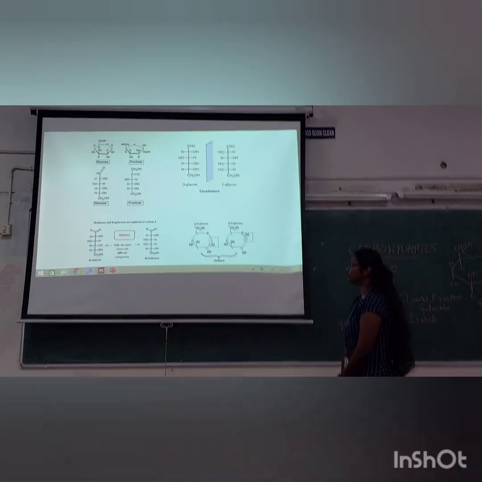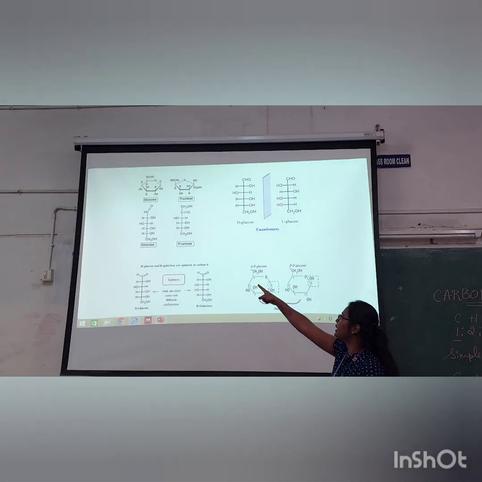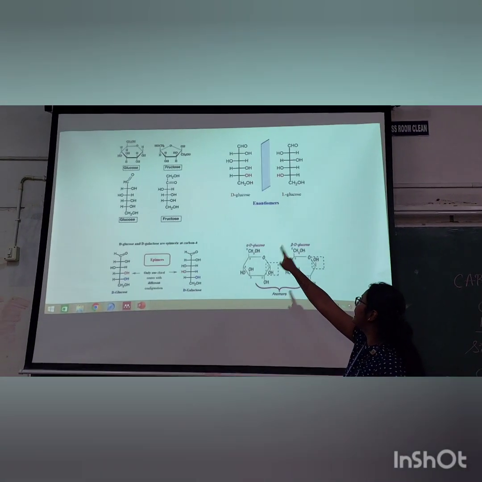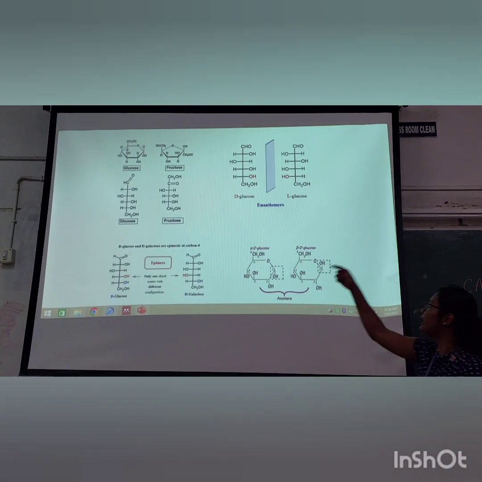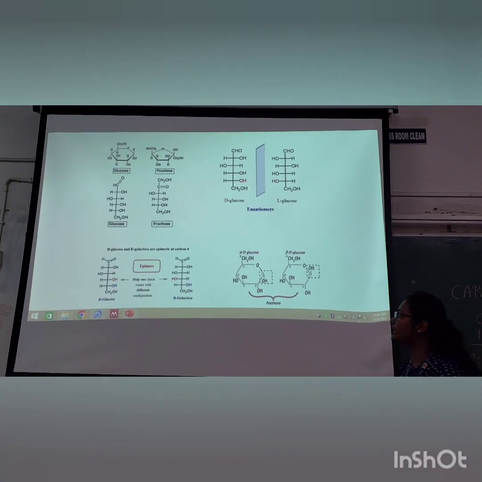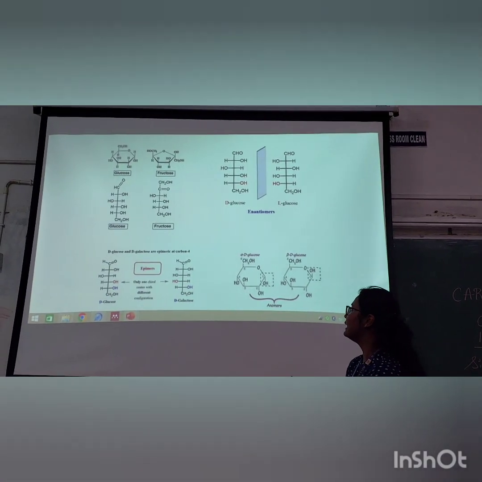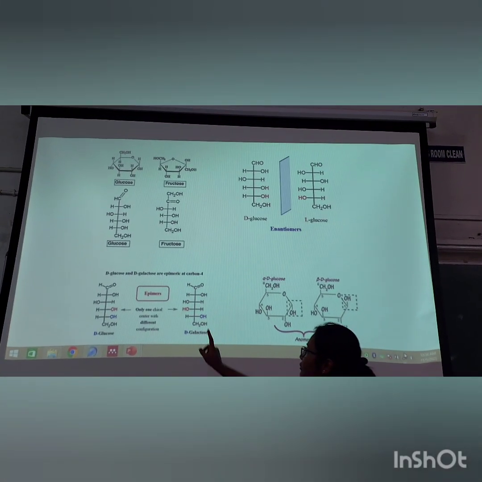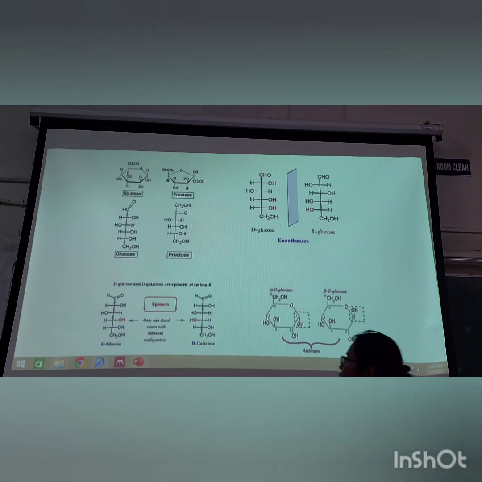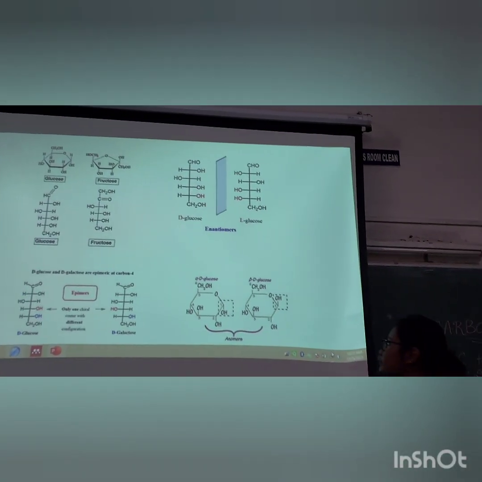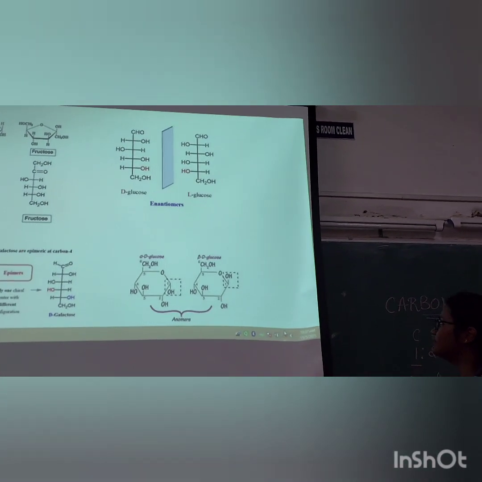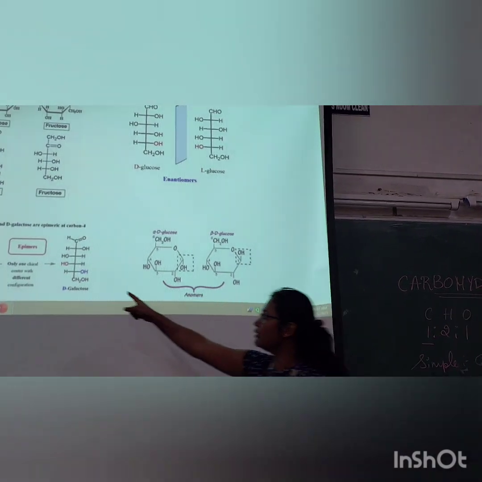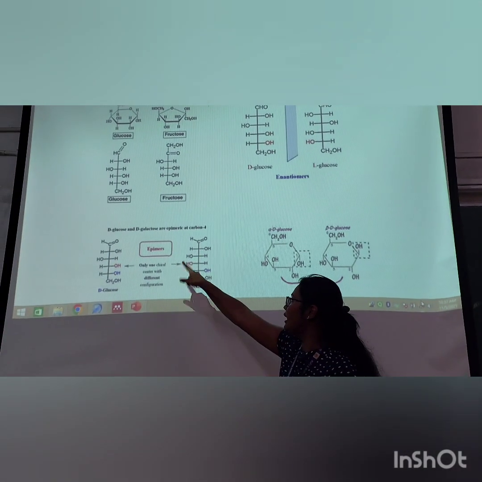You can see the structures: open structure, ring structure. These are the enantiomers, that is D-glucose and L-glucose, dextro and levorotatory. Here you can see glucose and galactose, and how they are differentiated as epimers: only one chiral carbon with a different configuration. Next, anomers, and how they are different.